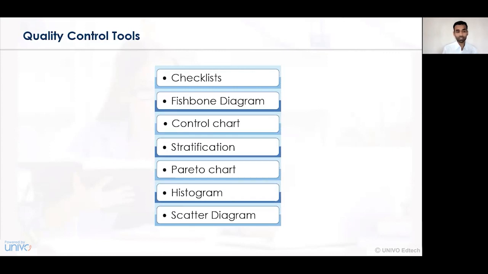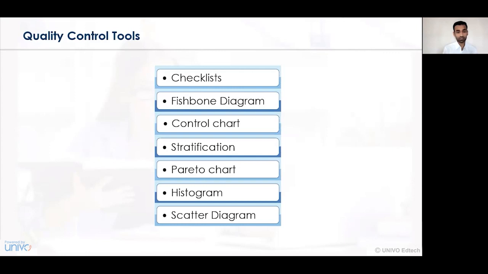So these are the various quality control tools on the basis of which the measurements of quality can be undertaken, and an organization can easily identify and assess the quality of goods and services that have been manufactured in a business organization. It may be related to either a manufacturing unit or to service organizations.